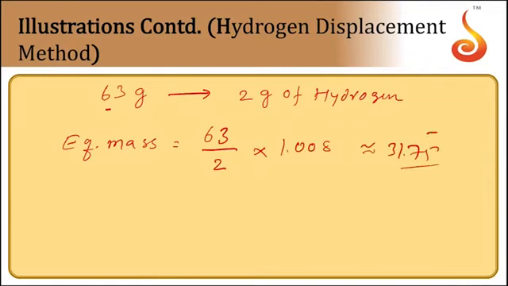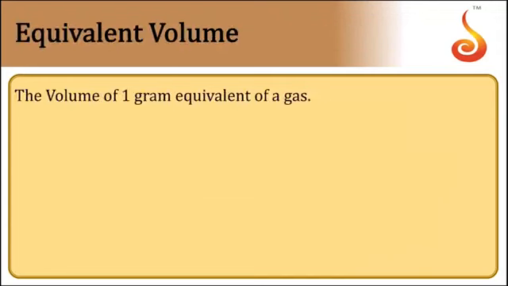This is the equivalent mass of the element, where 63 grams displaces 2 grams of hydrogen. This is the hydrogen displacement method.